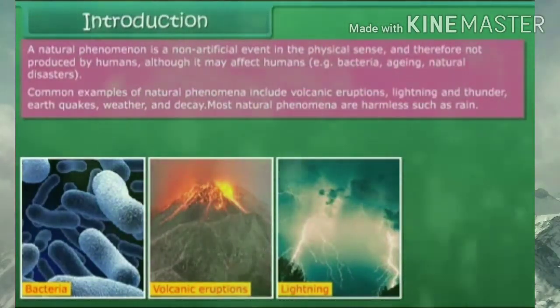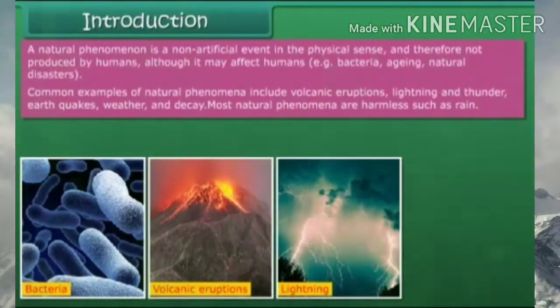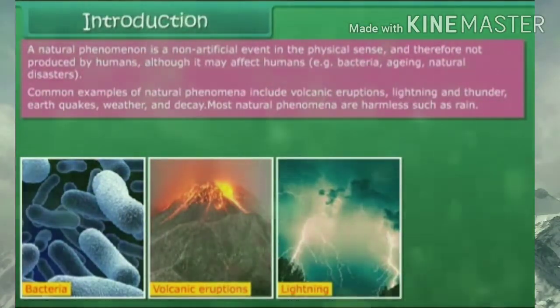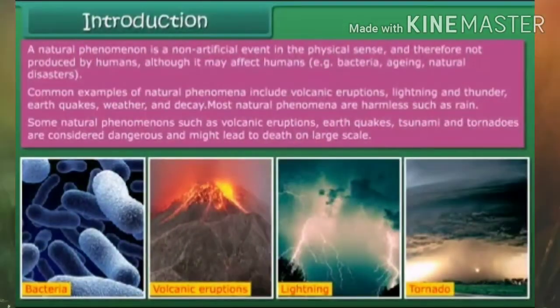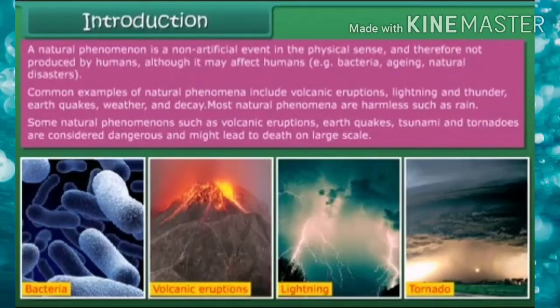Common examples of natural phenomena include volcanic eruption, lightning and thunder, earthquakes, weather and decay. Most natural phenomena are harmless, such as rain. Some, such as volcanic eruptions, earthquakes, tsunamis and tornadoes, are considered dangerous and might lead to death on a large scale.